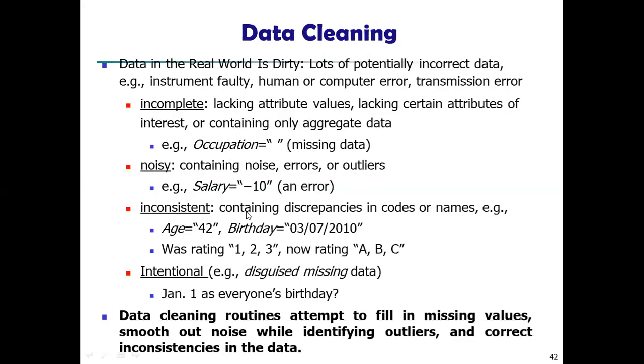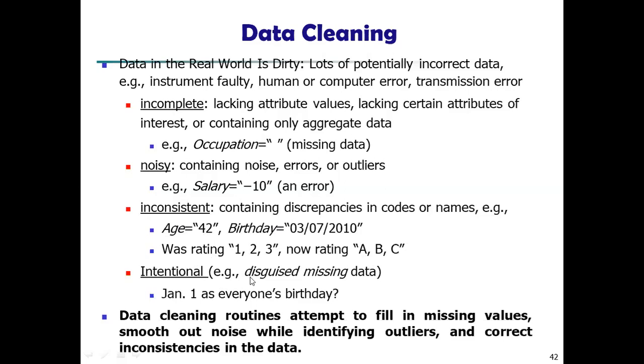Then inconsistent, meaning discrepancies in codes or names. For example, age is 42 but the birthday does not match, right? Or, for example, the ratings in one database are 1 to 3, but now the ratings are A, B, C. These types of inconsistencies are there, right? They may be intentional. Many people may intentionally fill in wrong information, right?